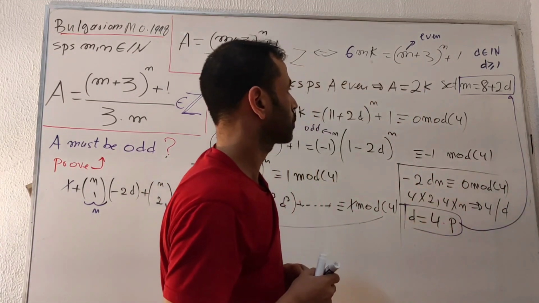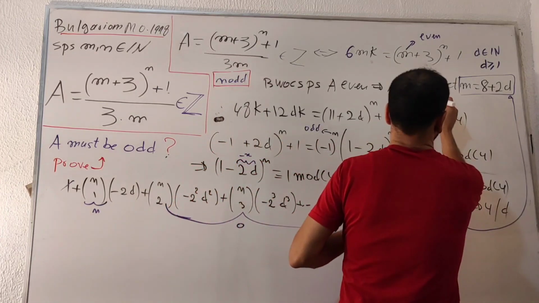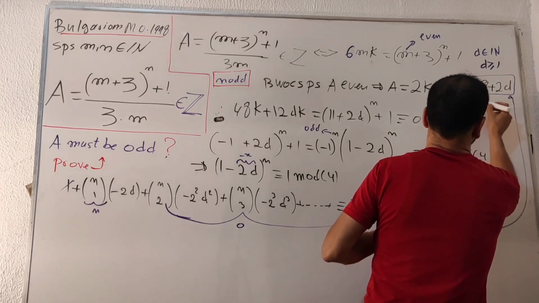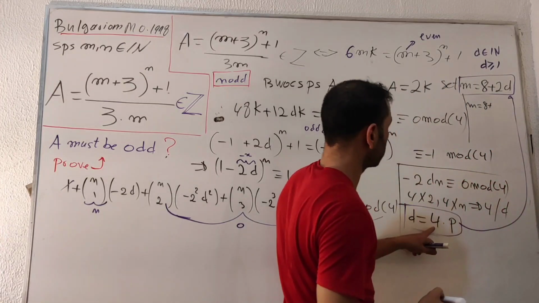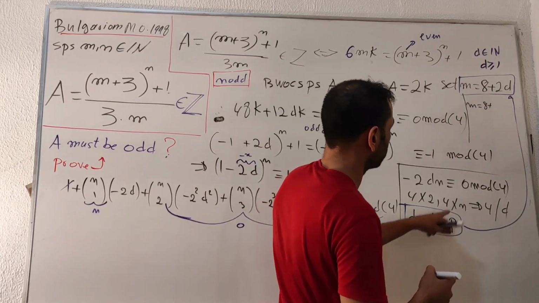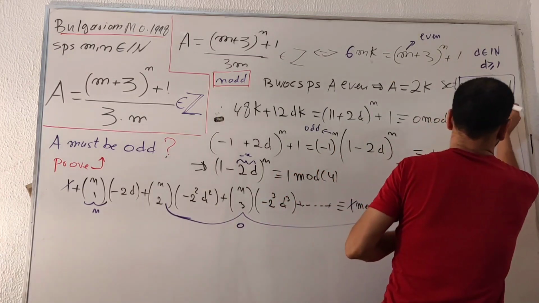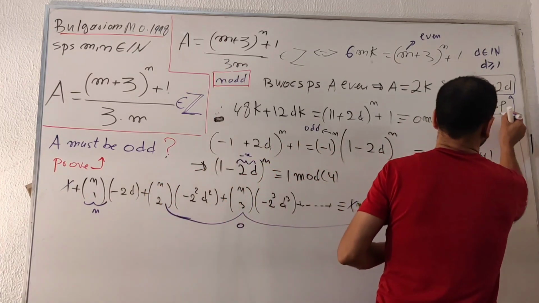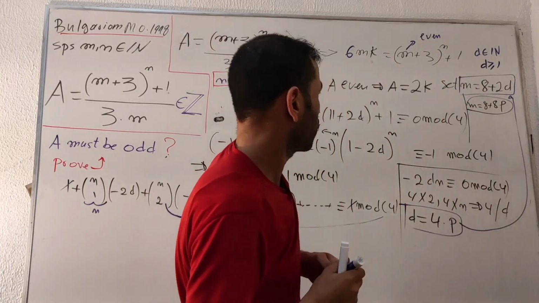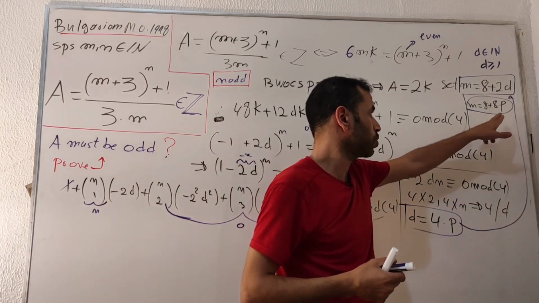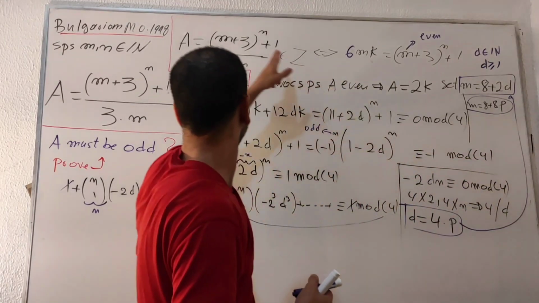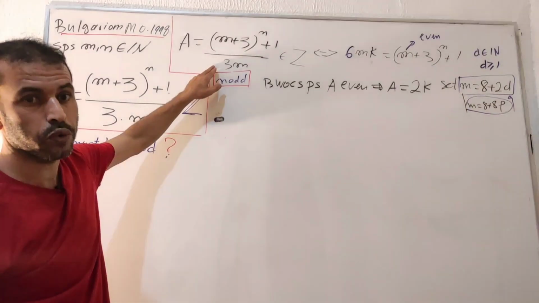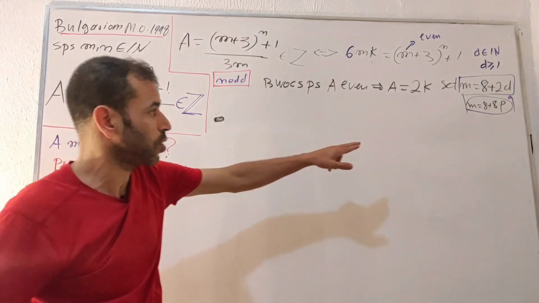So I will have m equals 8d, and with d equal to 4p, I get 8 times 4p. Then what I'm going to do now is take this found fact and insert it back into the original expression to see what the new expression is. I'm going simply to replace m with that value that I found lately.